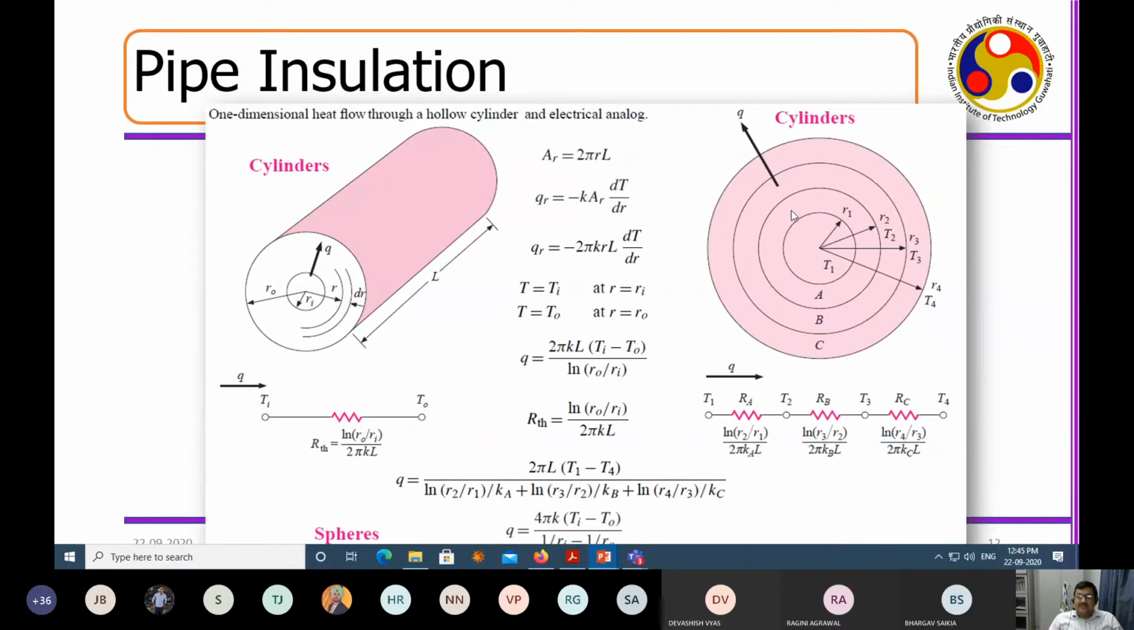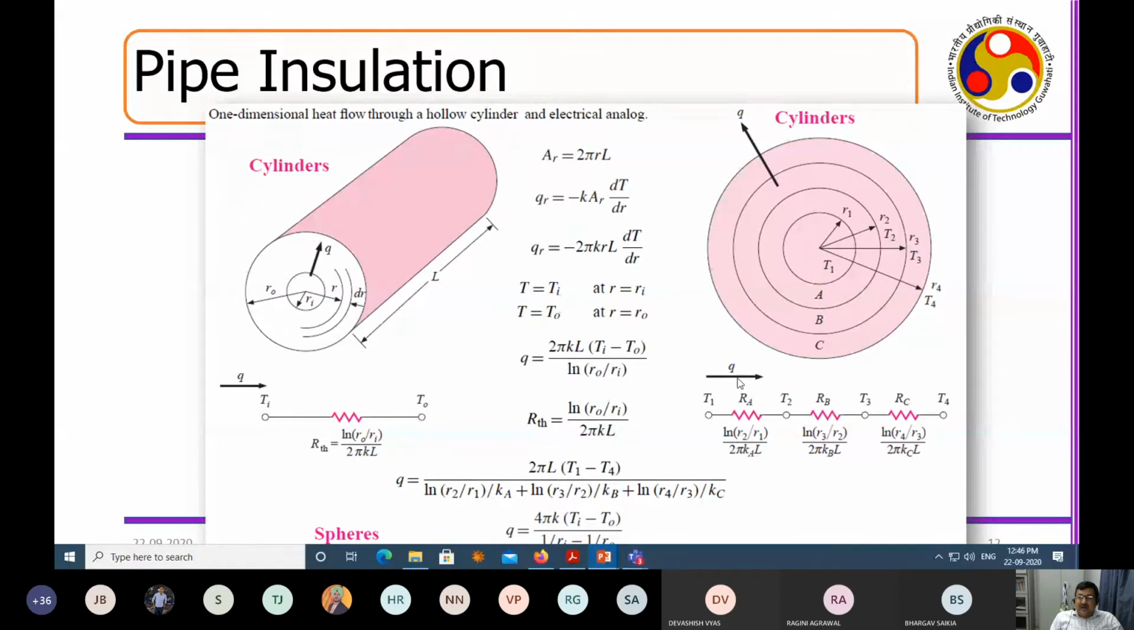Now, if you have R1, R2, R3, R4, suppose this is your inner side where the gas is flowing. Say this is where you have insulation layer 1, and this is where you have another insulation layer. Suppose you have a very hot gas flowing inside the cylinder and you don't want this heat to be dissipated out. What should you do? You put different layers of insulation, R1, R2, R3, R4, something like that. So this is T1, this is T4. How is the total resistance to be computed?